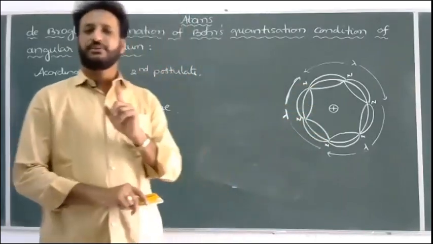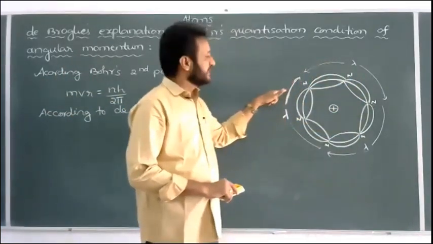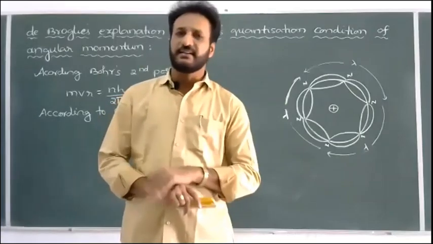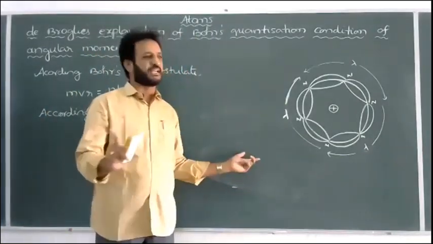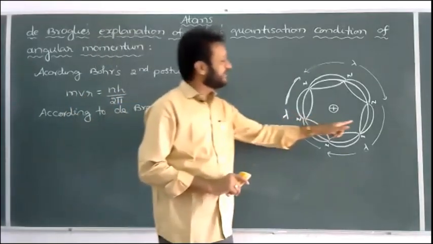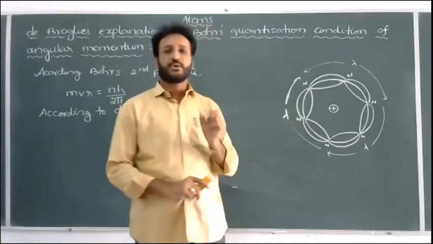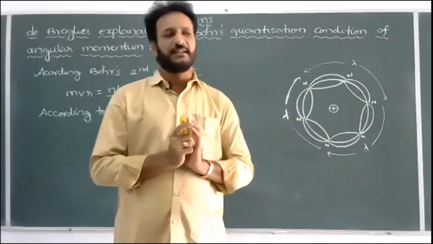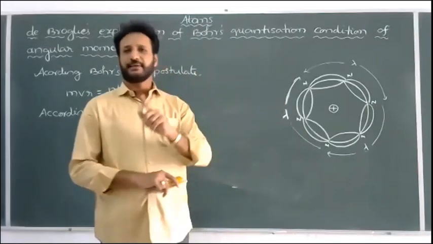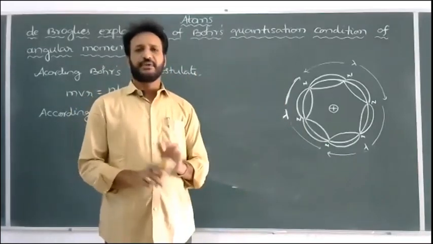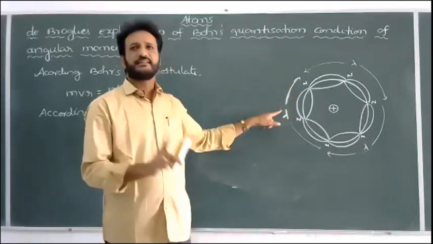According to de Broglie, when an electron is revolving around the nucleus, the waves associated with the electron are similar to the standing waves or stationary waves in strings. And the stationary wave, or matter wave, around the electron must close itself. Otherwise, what will happen? Destructive interference takes place, and the wave subsides or dies quickly, and the electron cannot revolve in that orbit.